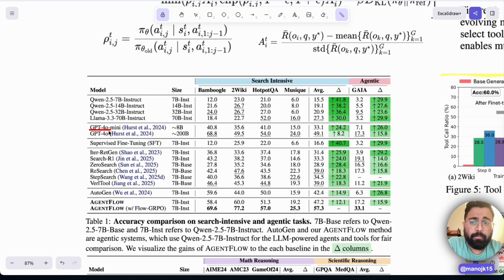And we're also using GPT-4o and GPT-4 mini, and you see the size of it, 200 billion, 8 billion, and all that. And there are different other models as well. But if you see here, how is AgentFlow performing on different benchmarking data sets? AgentFlow is basically just a Qwen 7 billion model. The 7B base refers to Qwen 2.5.